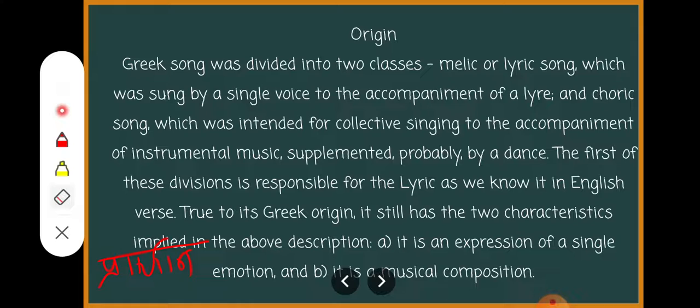This lyric, first of all, was originated in Greek. There were two types of lyrics, 2 types of song. In Greek, there were 2 classes of song. The first one was melic or the lyric song, and the second one was choric song.